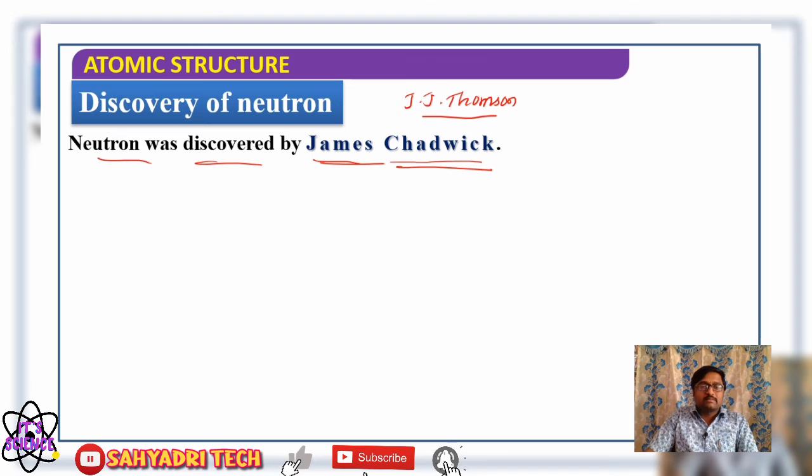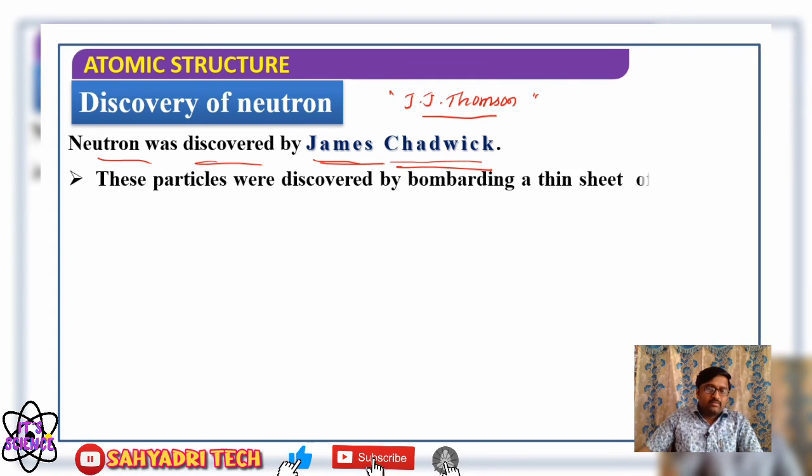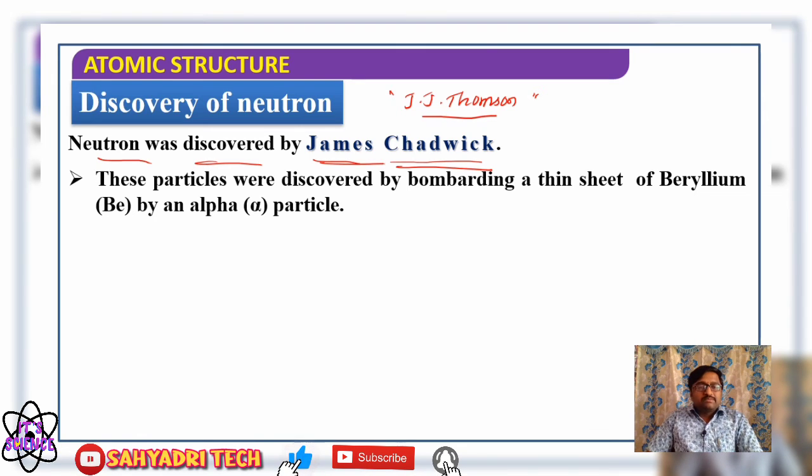Okay, J.J. Thomson. But who discovered the neutron? James Chadwick discovered the neutron. Well, what is the experimentation carried? Okay, these particles were discovered by bombarding a thin sheet of beryllium, or we can even use aluminium, with alpha particles. When fast moving alpha particles are allowed to strike a thin sheet of beryllium or aluminium, what did they observe? Neutrally charged particles were observed.